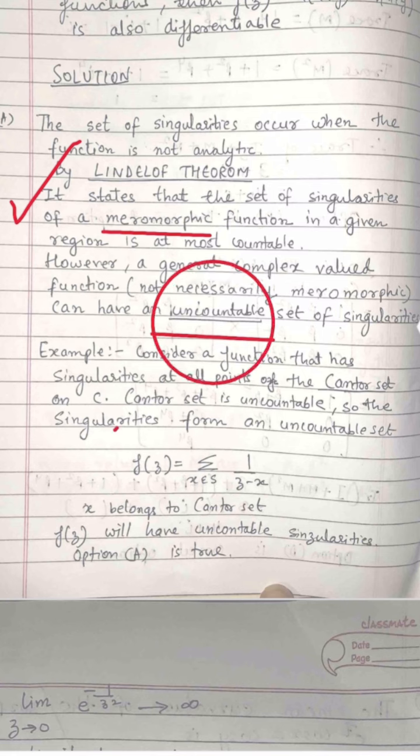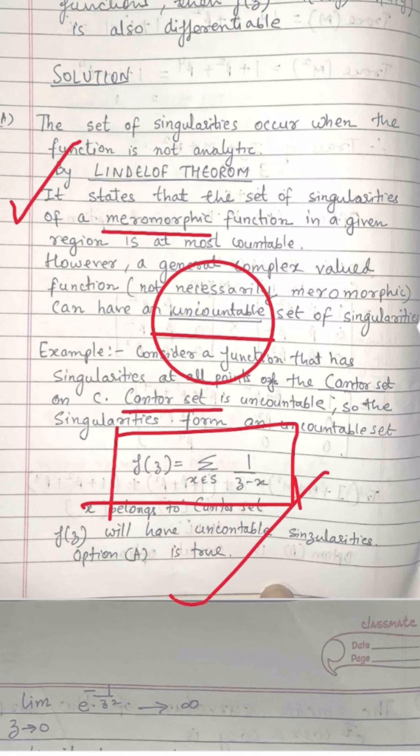Now suppose let us consider a function f(z) equals summation over x belongs to S of 1 by z minus x, and suppose our S is the Cantor set. Okay, then we can say this is uncountable. So consider a function that has singularities at all points of the Cantor set on C. Cantor set is uncountable, so the singularities form an uncountable set. So option A will be our true option.